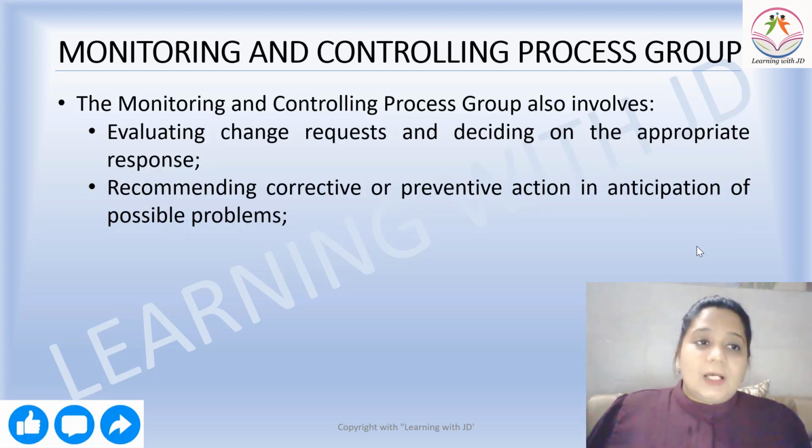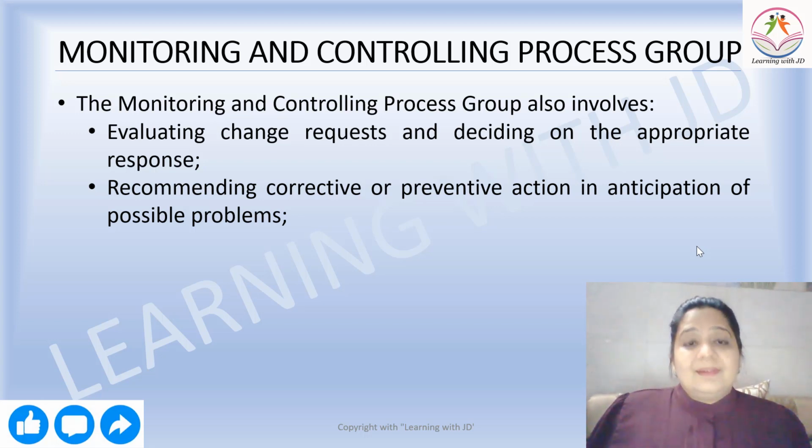Got that. Now let's see all of them in quite some detail. The monitoring and controlling process group also involves evaluating change requests and deciding on the appropriate response. What needs to be done and how we want to manage the change request will also be done by the monitoring and controlling process group.